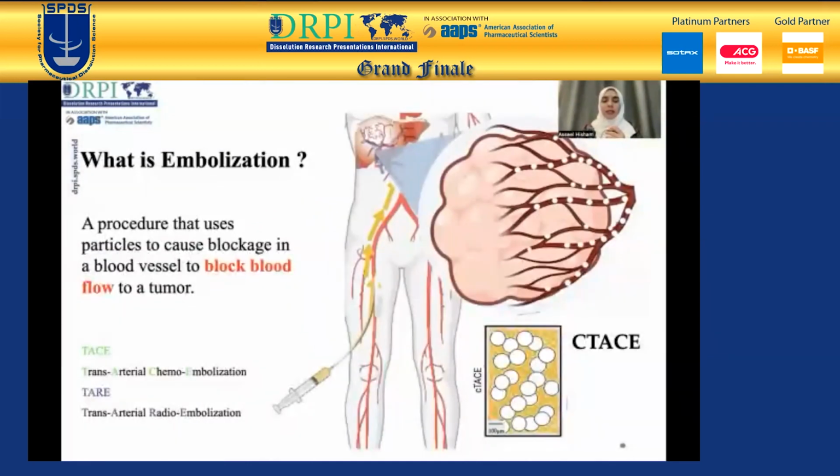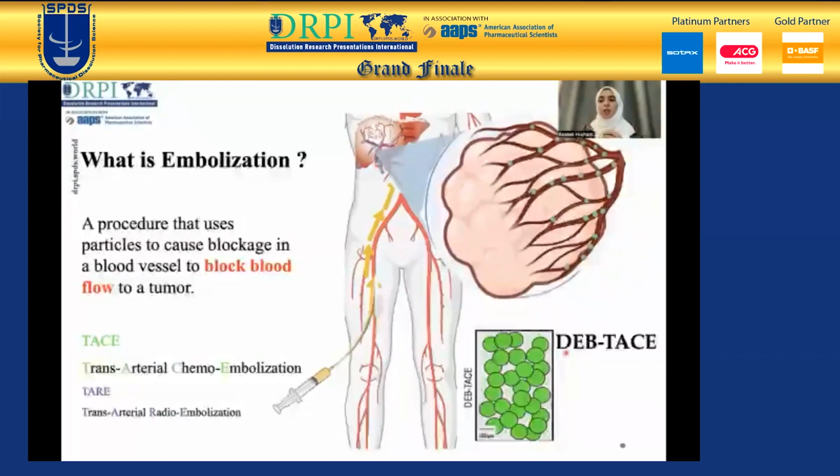Now, what is embolization? It's a procedure using particles or microspheres to block the blood supply to the tumor, starving the tumor of nutrients and blood. We have conventional TACE, which is conventional transarterial chemoembolization, where lipiodol, the drugs, and an embolizing agent are injected towards the tumor. The embolizing agent blocks the blood supply, and the lipiodol and the drugs go towards the tumor so that tumor cells can uptake the chemotherapy drugs.